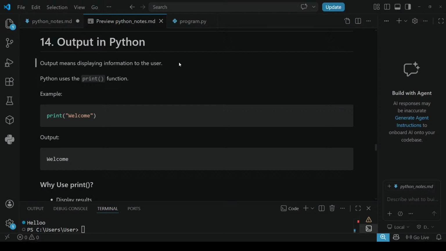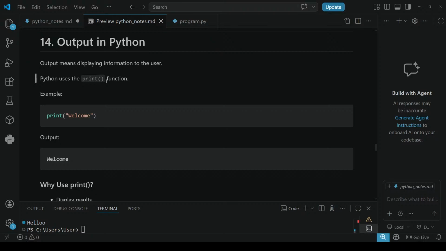In return, whatever we gave as input, displaying information to the user again is called output. Python uses the print function. Print is the inbuilt function in Python. I said these brackets are called parenthesis. When I started my journey of learning Python, I didn't even know what parenthesis is. Even if any beginner is watching this and doesn't know parenthesis, see, this is a bracket. These brackets are called parenthesis.